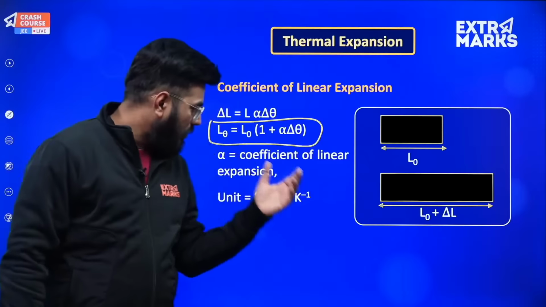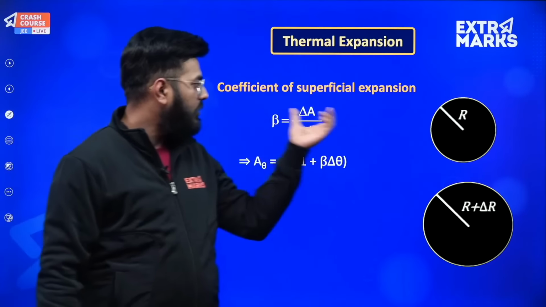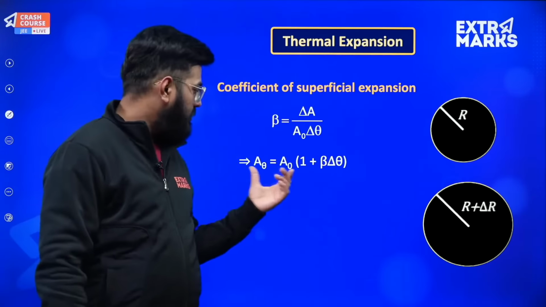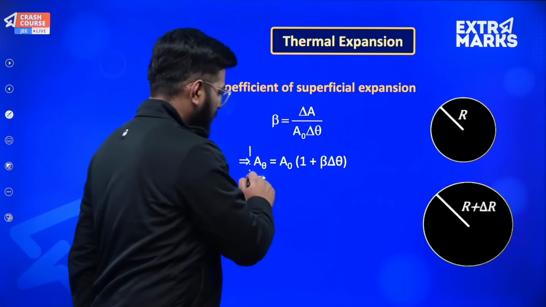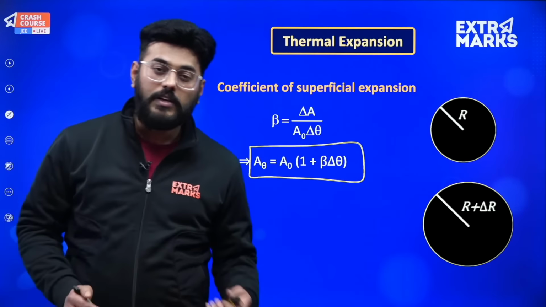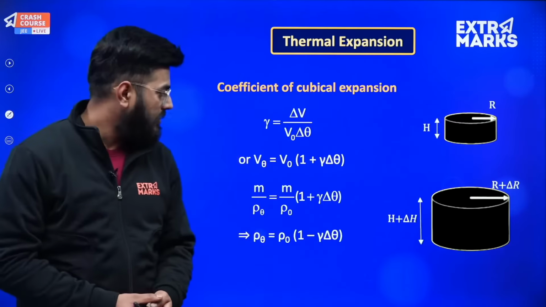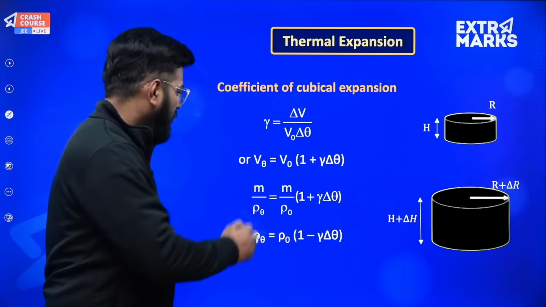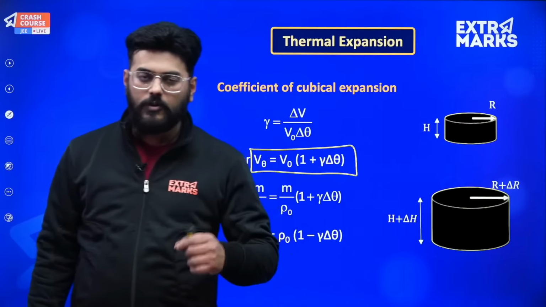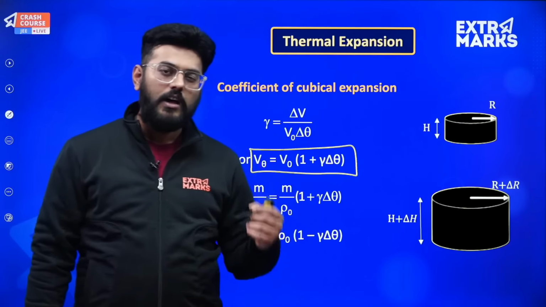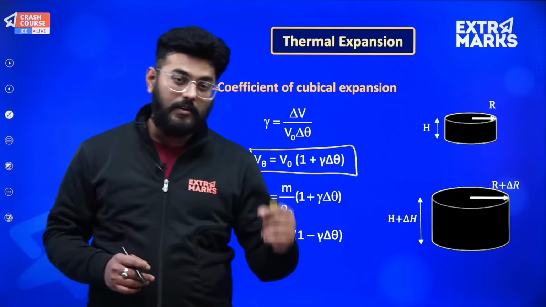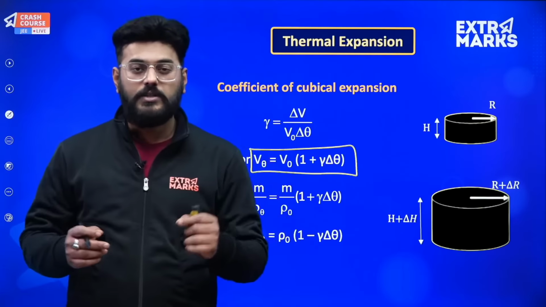On a similar approach, we have the coefficient of superficial expansion, beta, and the area at any theta will be equal to A naught into 1 plus beta delta theta. Similarly, for volumetric expansion, the volume at any theta will be equal to V naught, that is initial volume, into 1 plus gamma delta theta, wherein alpha, beta and gamma are the coefficients of linear, superficial and volumetric expansion.